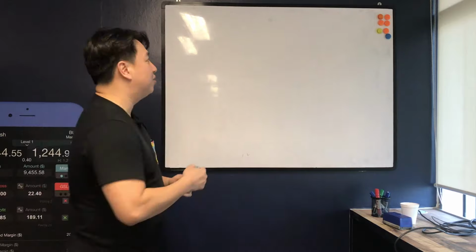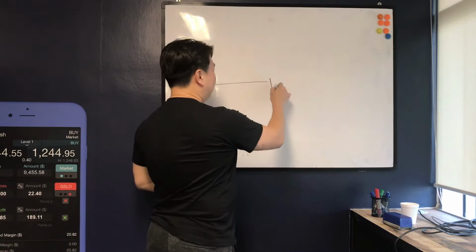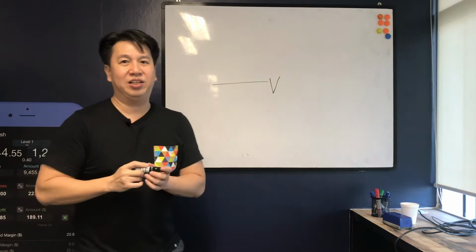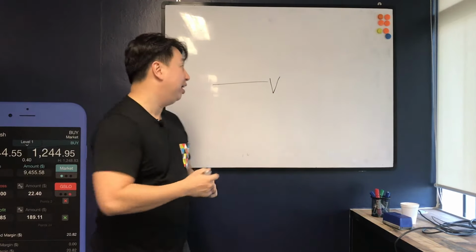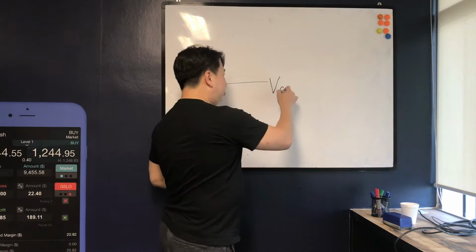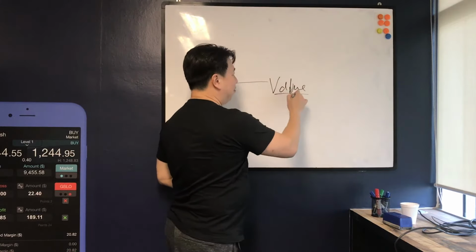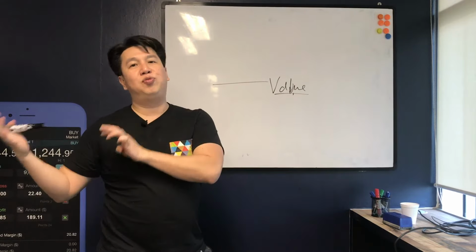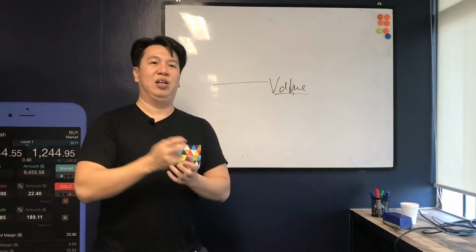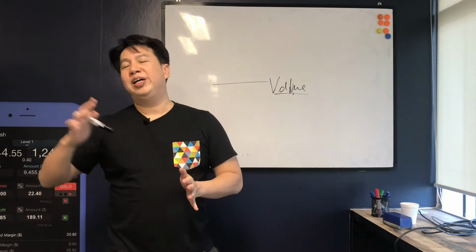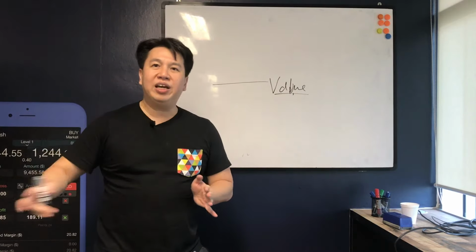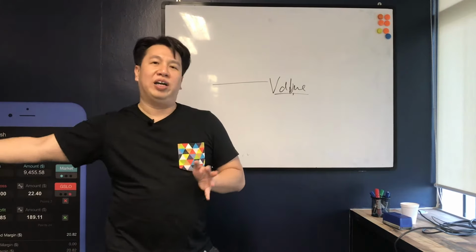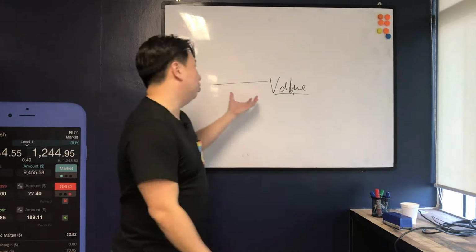The very first part of value investing is to look for the theoretical value. Every share has a theoretical value. So how do you calculate the theoretical value? There are many ways. You can use what we call discounted cash flow. What it means is you look at how much free cash flow the company is generating every year, and then use the projected free cash flow and discount it to the current price to look at the value.